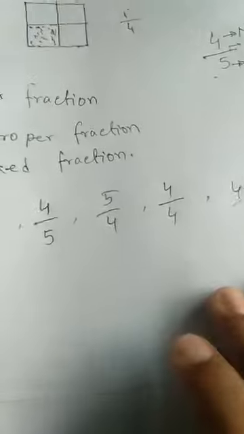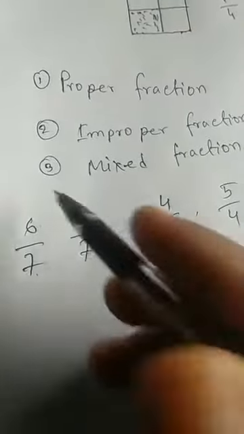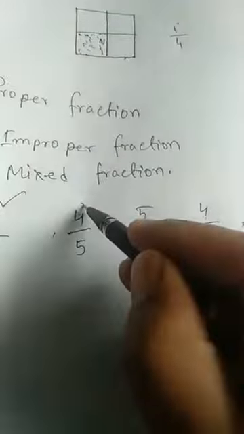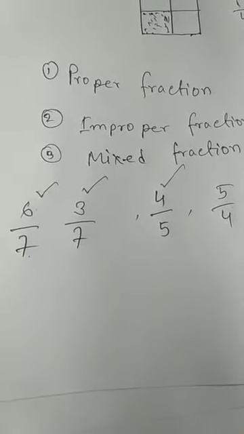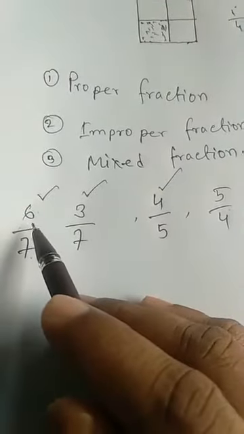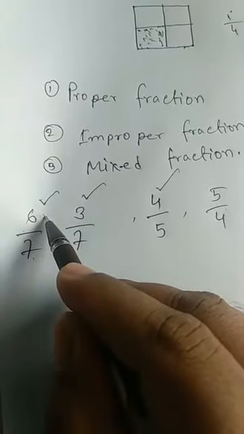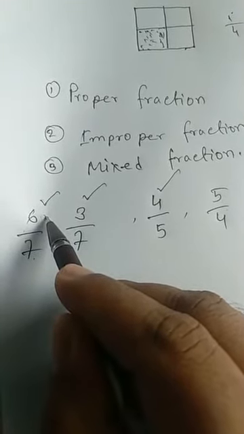Okay, now which one will be a proper fraction here? This one, this one and this one, these three will be proper fractions. Why? I think you have understood why these are called proper fractions. The fraction whose numerator is smaller than the denominator, or the fraction less than 1.